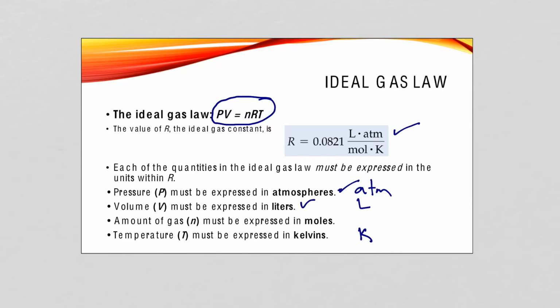So this is important, and this is a difference from the problem that we saw last time with the combined gas law, where we used different units. We used millimeters of mercury for pressure, or we used milliliters for volume. And it didn't matter there, because as long as we kept the units the same, they would cancel out in the end. But here, once we had introduced this constant, we are locked into specific units. So we've got to pay close attention to that when we're solving problems.